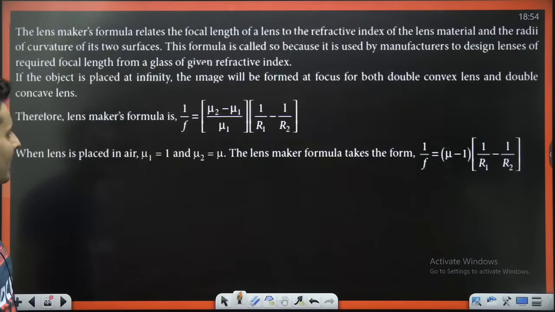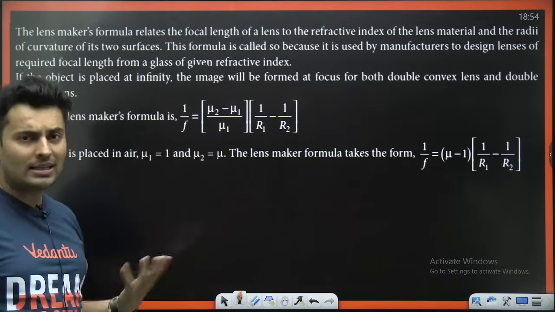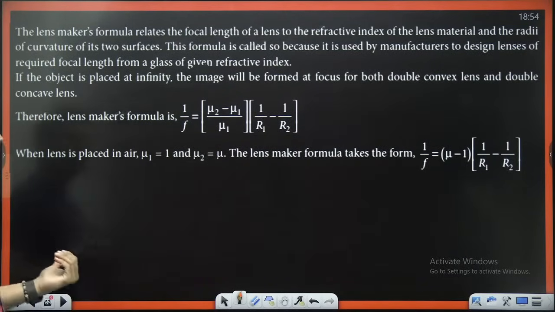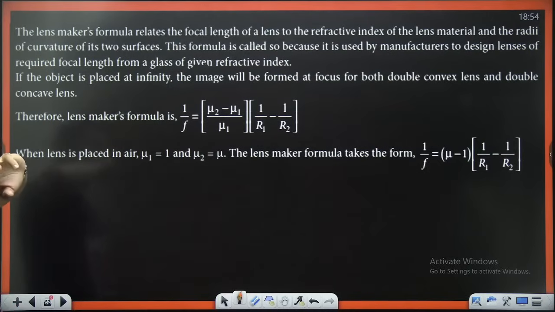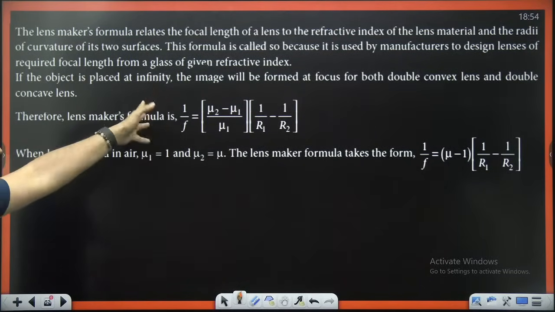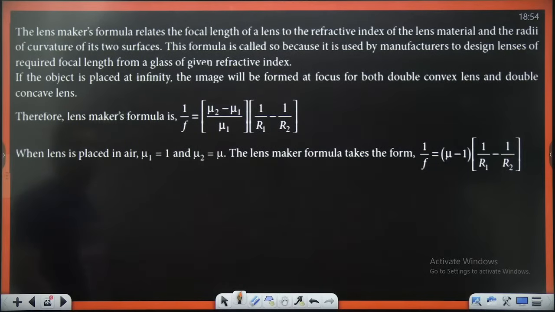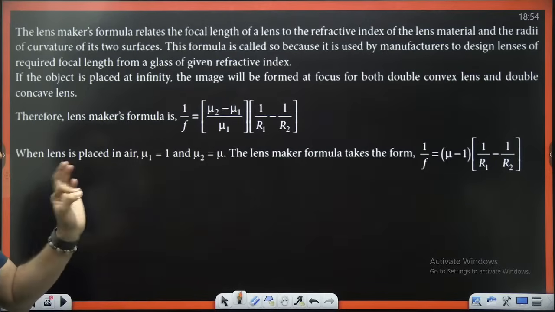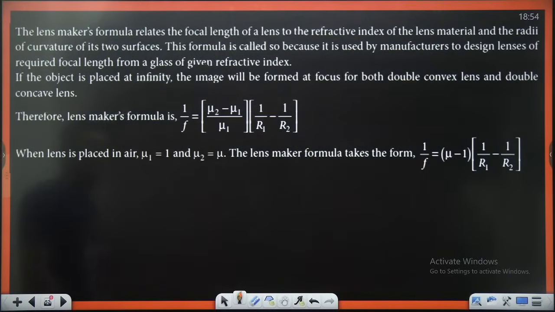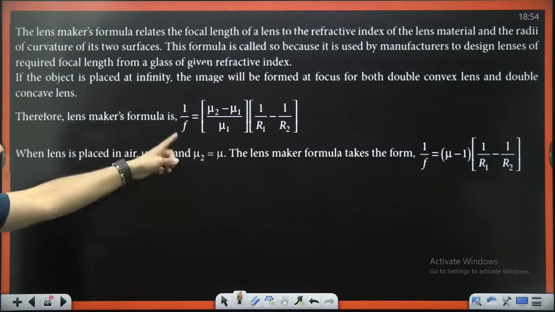Okay, this is your second case study from REAP. Read the question. I think it looks like your lens maker formula. The lens maker formula relates the focal length of a lens and the refractive index of the material and the radius of curvature. This is so called because the manufacturers design the lenses of a required focal length from a glass of a given refractive index. If the object is at infinity, the image will be formed at the focus for both double convex lens and double concave lens. Therefore, lens maker formula is this.